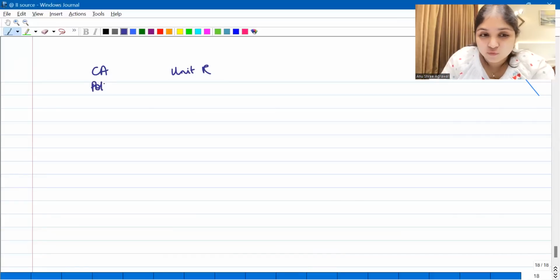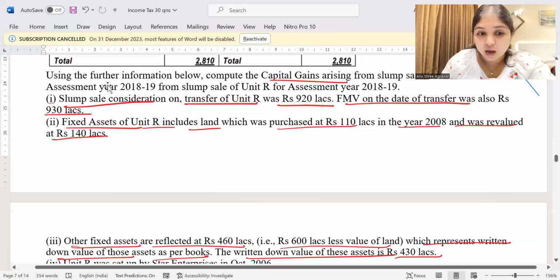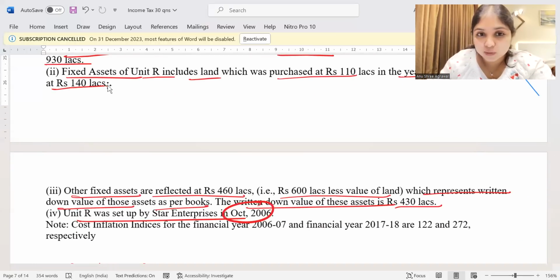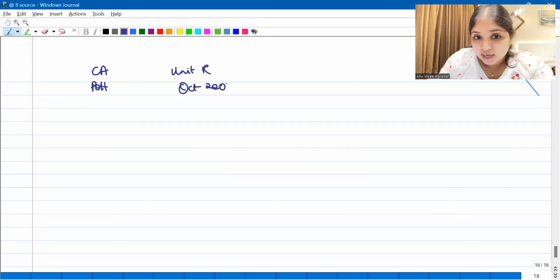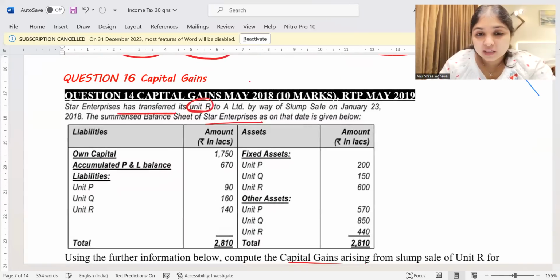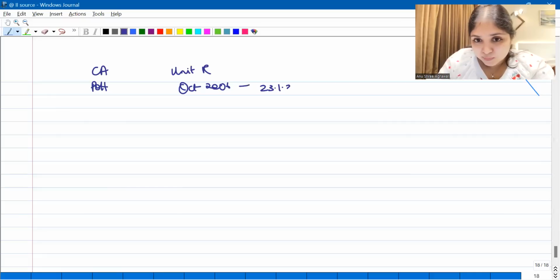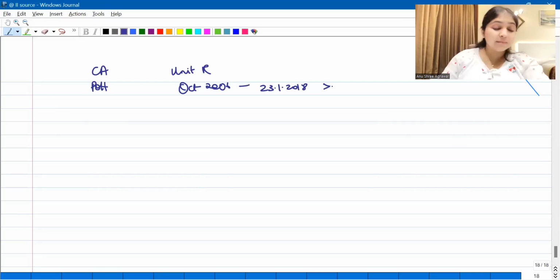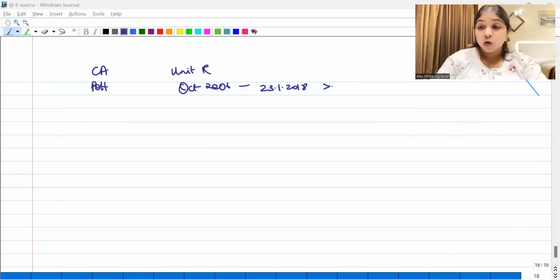Then comes period of holding. When did we start this unit R? We started this unit R in October 2006. And when are we selling away this unit R? The question says Star Enterprises transferred unit R on 23rd January 2018. Now, this period is definitely more than 12, 24 or 36. What is the relevant period of holding here?